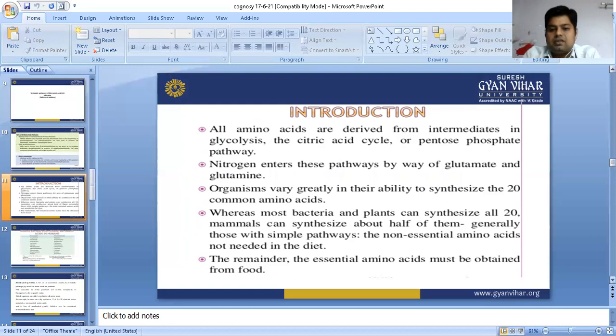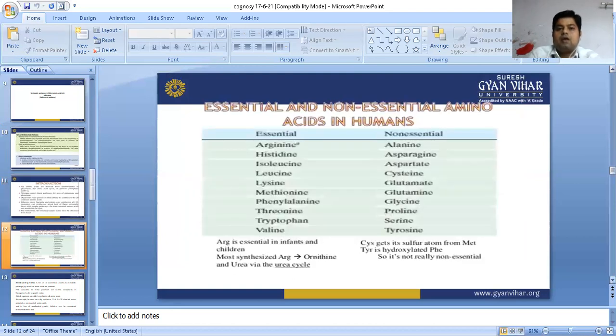The remainder, the essential amino acids, must be obtained from food. There is a chart of essential and non-essential amino acids for human beings that we can understand, and sometimes this question is asked in exams: which of these is essential and which is non-essential.